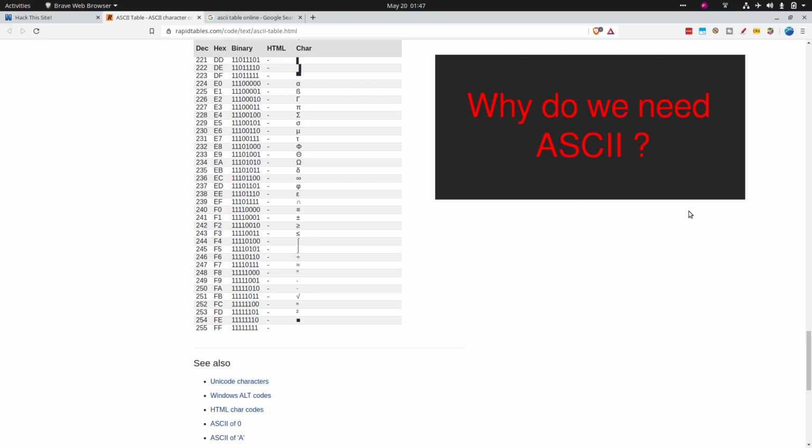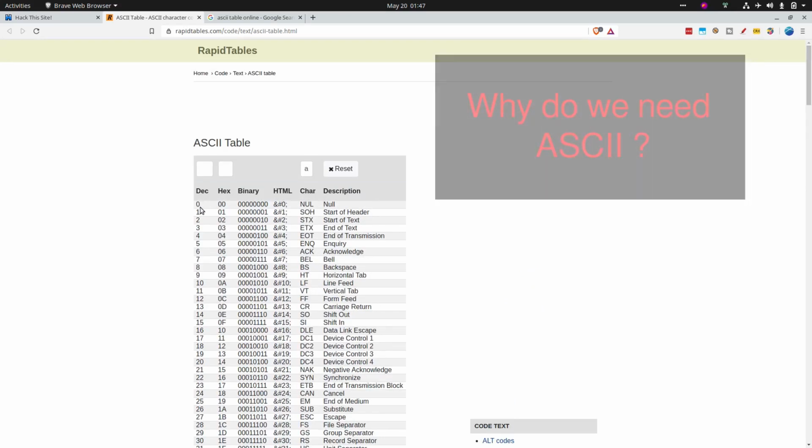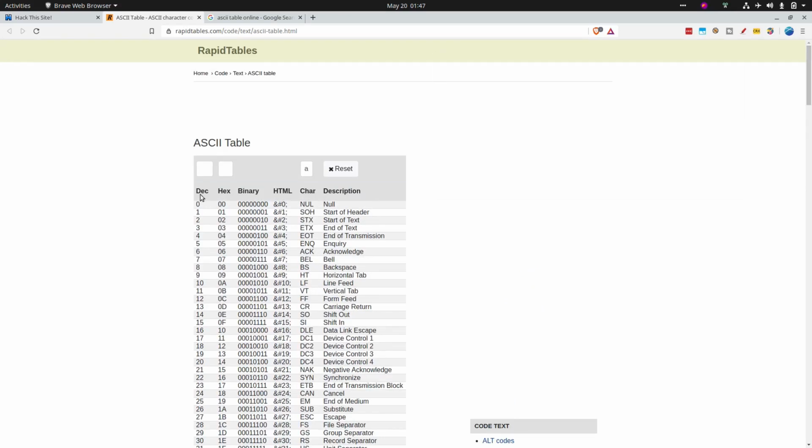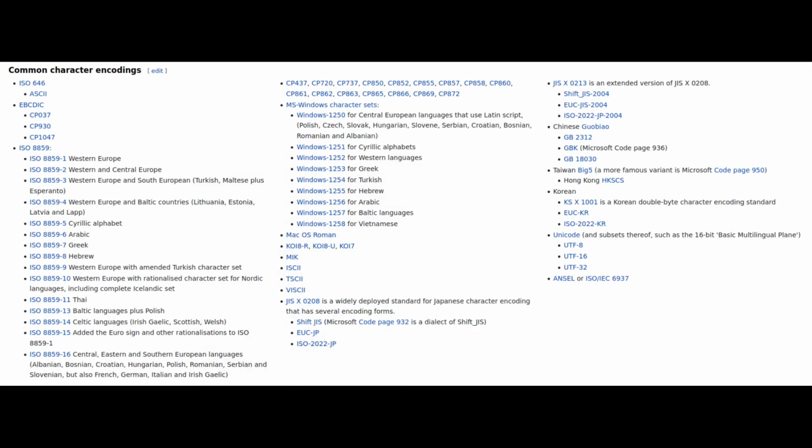But this is limited to 256 characters, and 255 is the last because it starts from index 0. There are other schemes because, suppose you want to write Cyrillic characters or Chinese characters, there are other character sets which have a larger space that would incorporate all these.